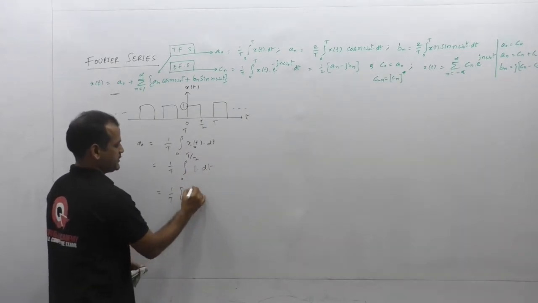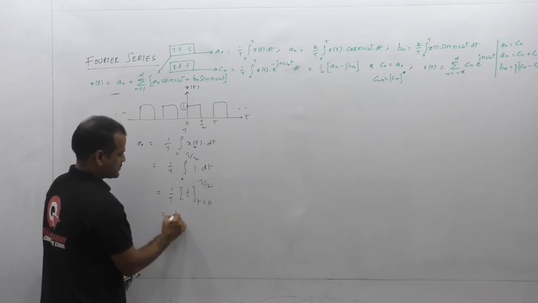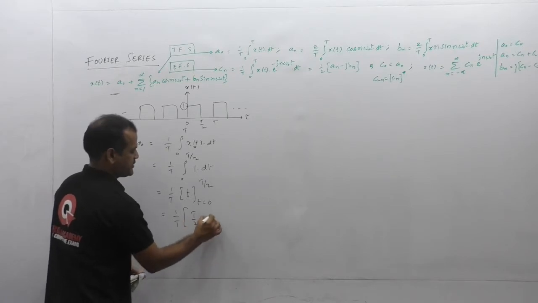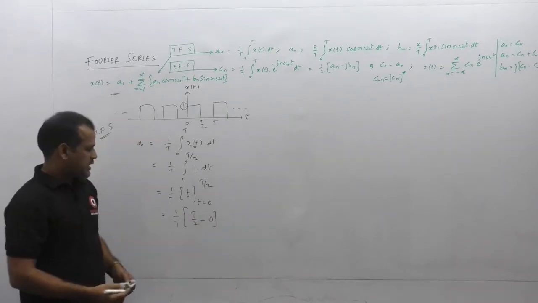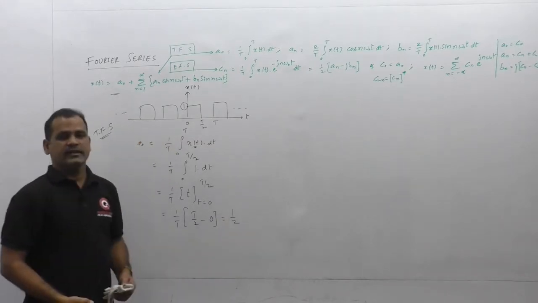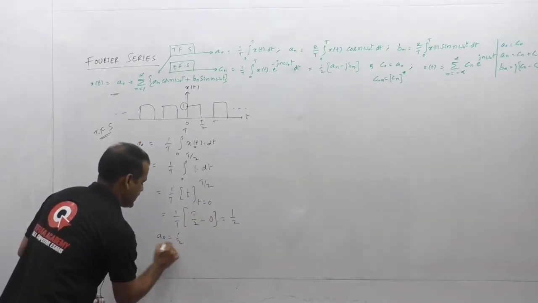Integration of 1 is t, with limits starting from 0 to T by 2. After substitution of these limits, we will get upper limit T by 2 minus lower limit 0. And finally, T gets cancelled and we are getting 1 by 2. This is the DC value, a0 is nothing but the DC value of the waveform.